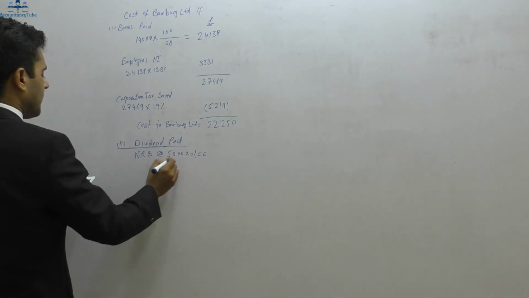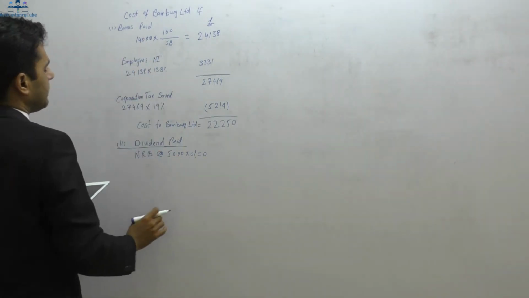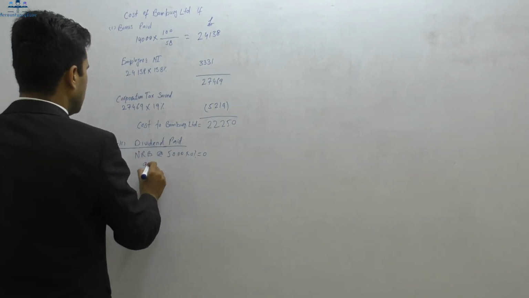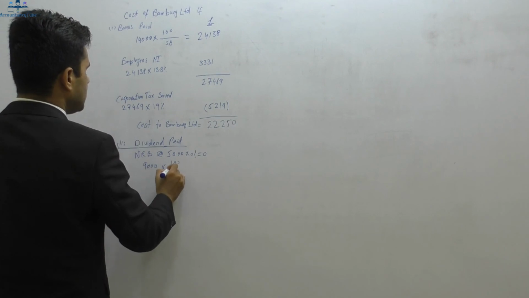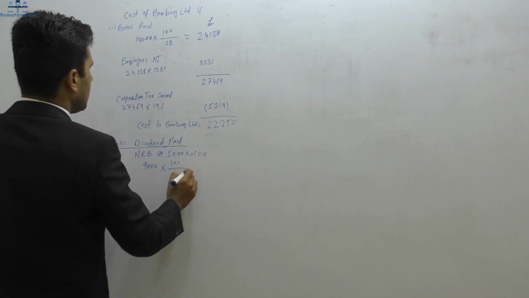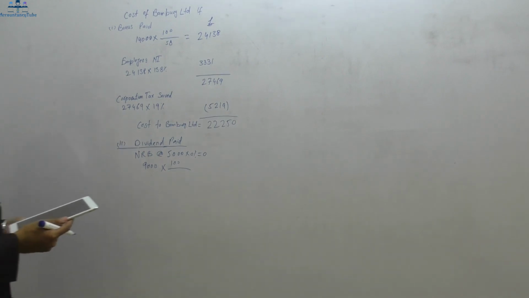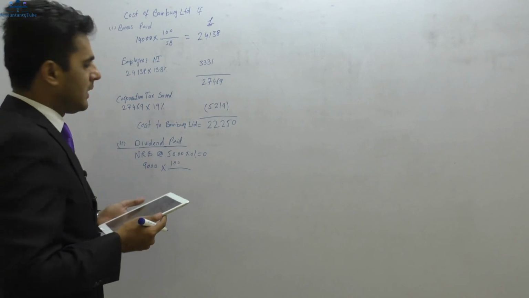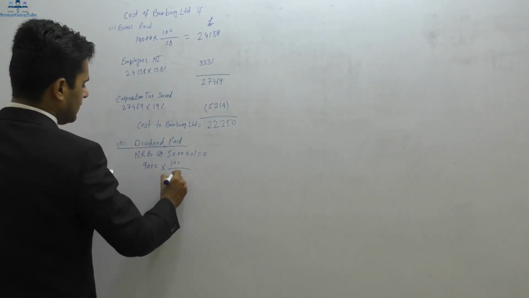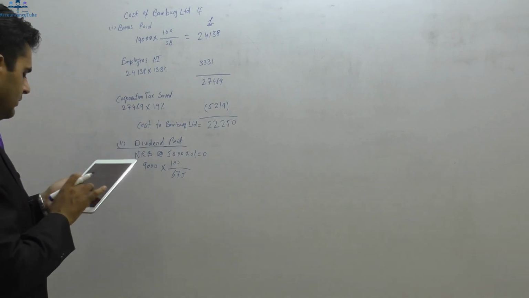On top of that, the remaining amount: 14,000 was the total, 5,000 has been deducted, the remaining amount is £9,000, and on £9,000 we know the tax rate is 32.5%. So if we deduct 32.5% out of 100, how much would be remaining? 67.5. Right, so let's do this one as well on the calculator.